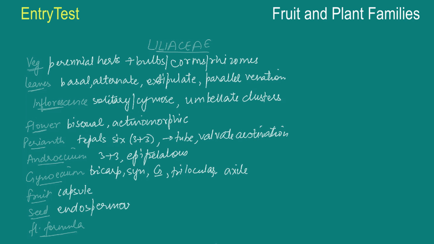And the floral formula, first of all, they are bracteate, they are actinomorphic, bisexual, and the anther is fused with the petals, though the anthers themselves are not joined, and it's a superior ovary.